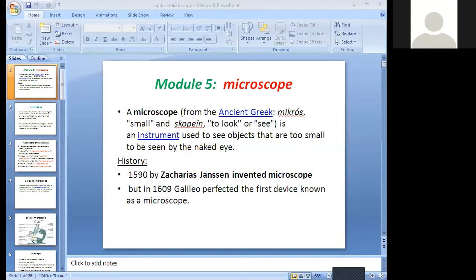While writing the exam, maybe they will ask you to define microscope, or explain the optical microscope; this kind of question will come in the main exam. So the definition is very important. Please be prepared for the definition and understand the meaning of the microscope. Shall I move forward to the next slide?